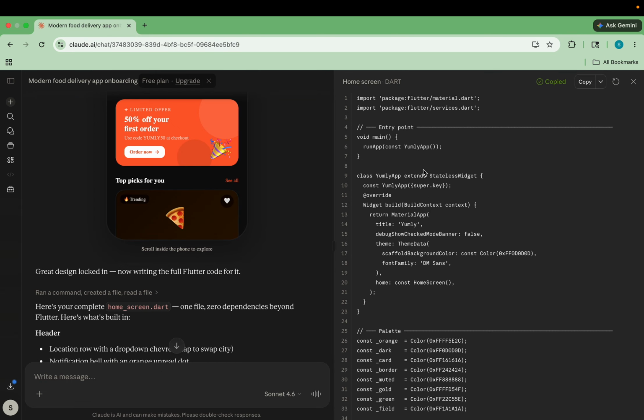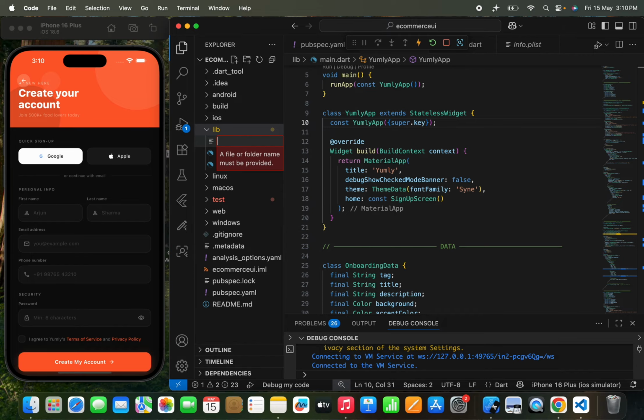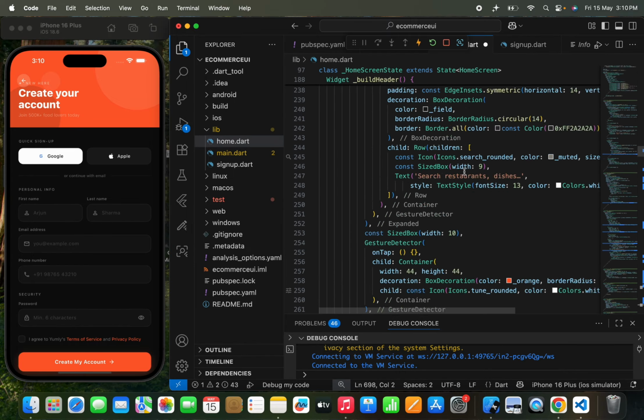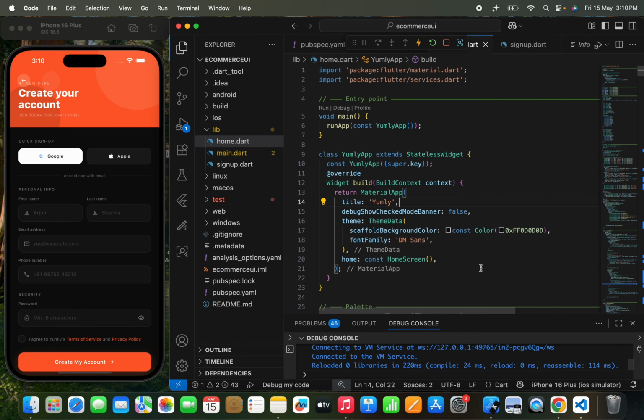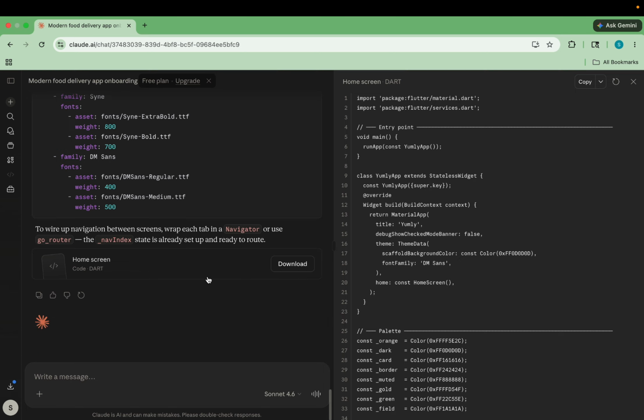So I'm going to copy this, and here I'm going to move directly to the lib folder. We are going to create a new file named home.dart, and we are going to directly paste the code, something like this. So the code has been pasted. Now I think we have just added the home page of our app.